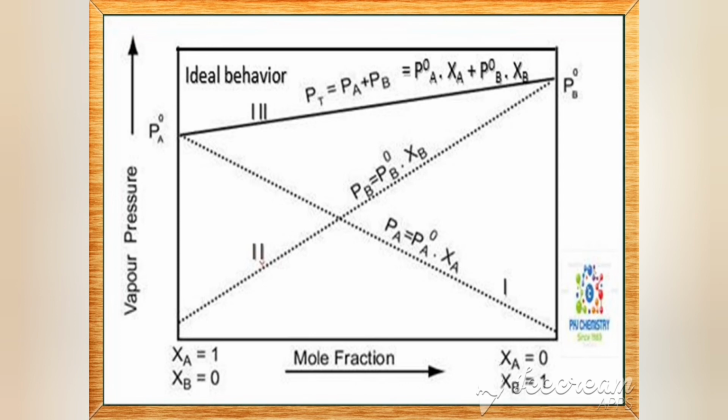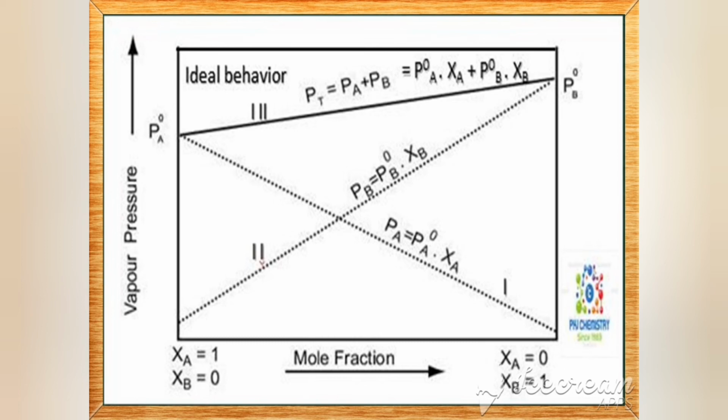It can also be represented by a graph, but in audio that graph is not possible. You must remember it like this. An ideal solution can be represented in a graph in which mole fraction is taken on the x-axis and the partial vapor pressure of the components is taken on the y-axis.